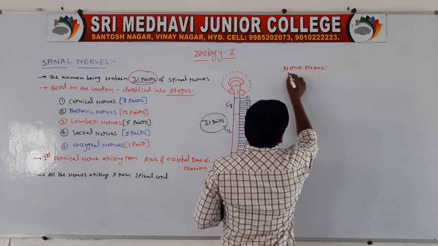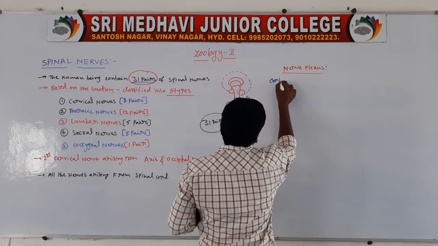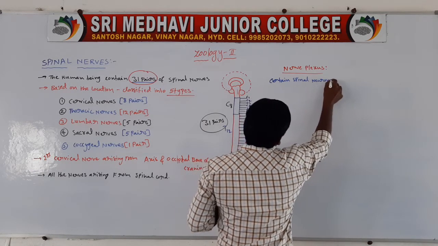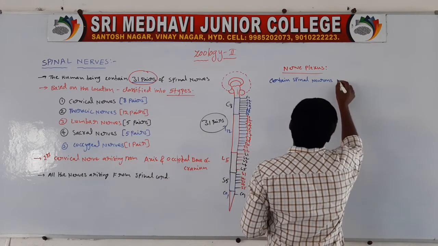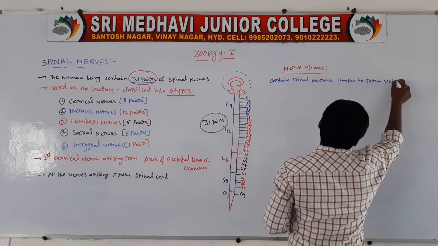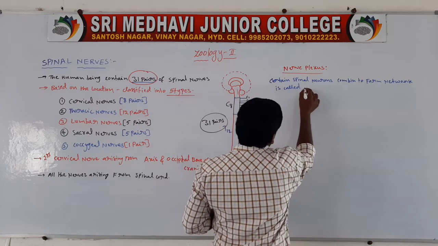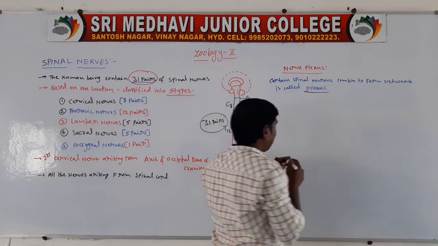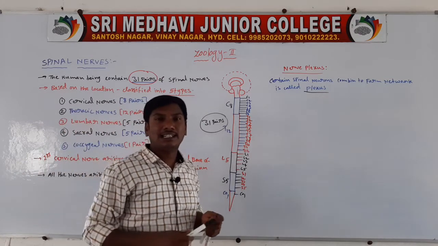Nerve plexus. Certain spinal neurons combine to form a network. This network is called a plexus.